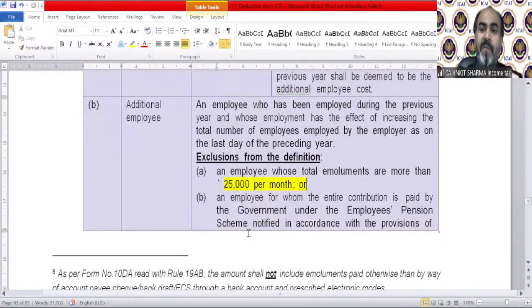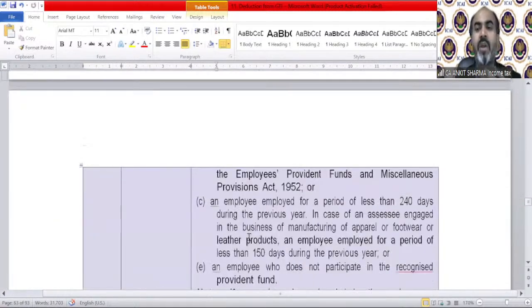An employee for whom the entire contribution is paid by the central government under the employee pension scheme, etc. So we can say a central government or government employee cannot be part of this deduction. The third condition is very interesting. An employee employed for a period of less than 240 days. So if you are employed for a period of less than 240 days, then again you will not be eligible for the purpose of the additional employee definition.